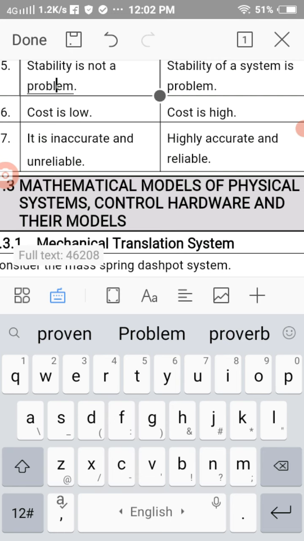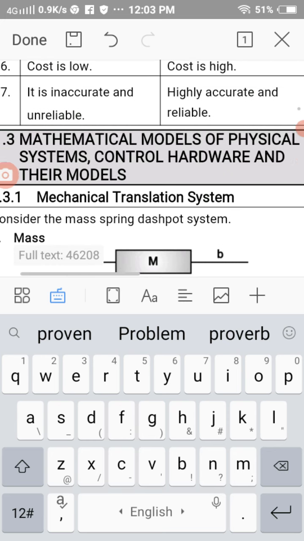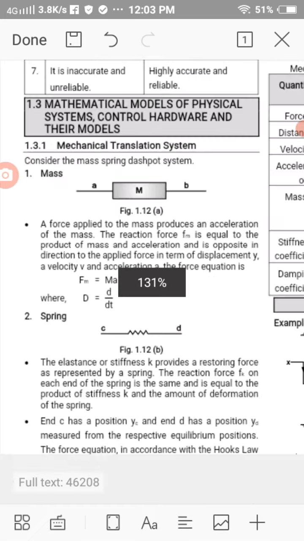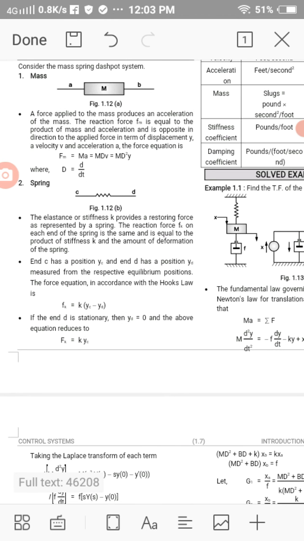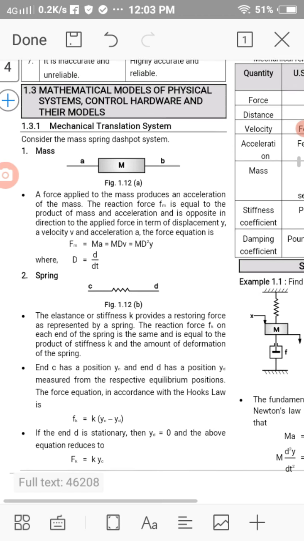Cost is low in open loop system, cost is high in closed loop system. It is an inaccurate and unreliable system as far as open loop system is concerned, while closed loop system is highly accurate and reliable. This is what we have studied in the difference between closed loop and open loop system.